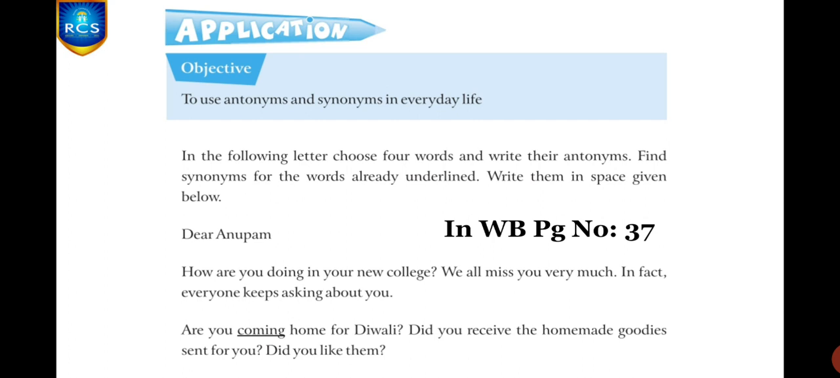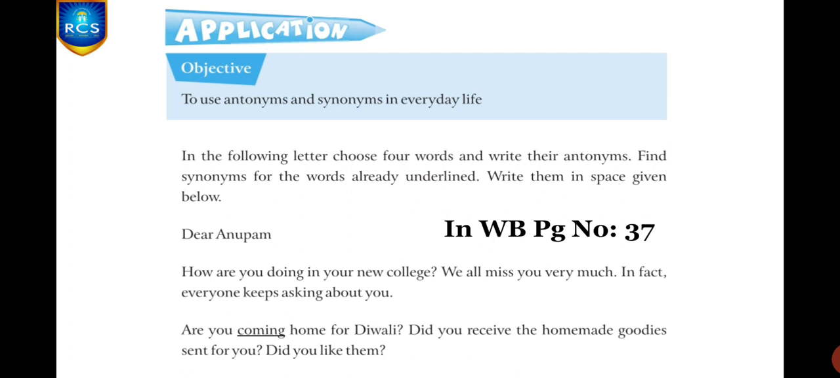What we have learned from this chapter, children, what is the objective? That is how we can use antonyms and synonyms in our day-to-day life. That is what we have learned, right? Yeah. And based on that, here they have given you an application. In the following letter, choose 4 words and write their antonyms. Find synonyms for the words already underlined. Write them in the space given below.